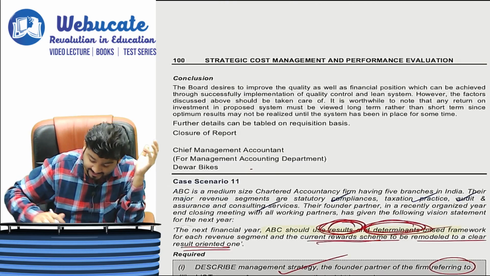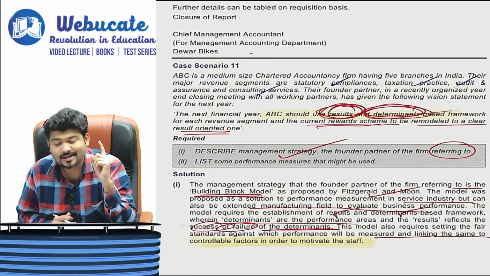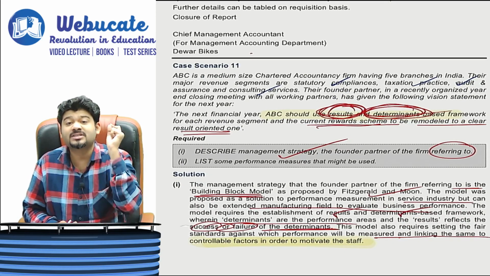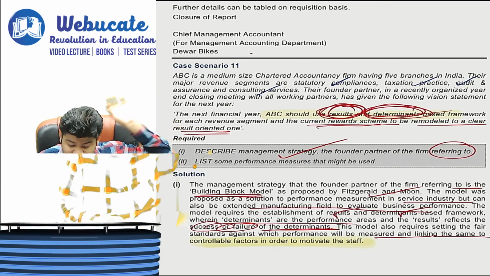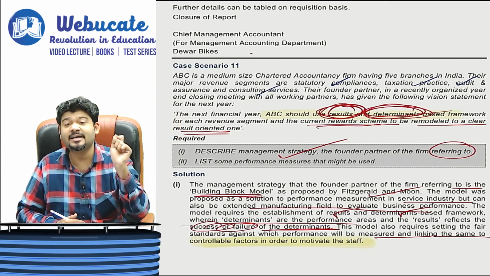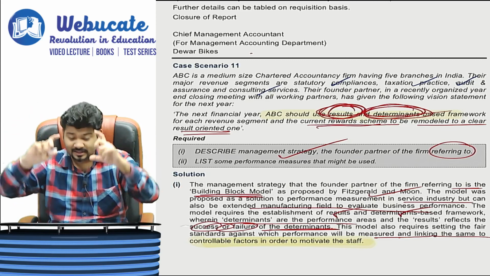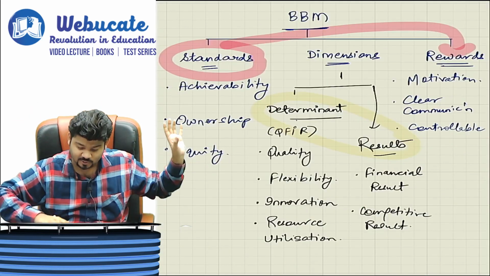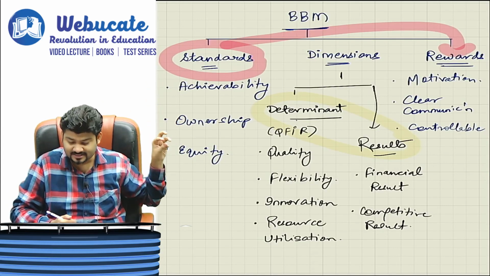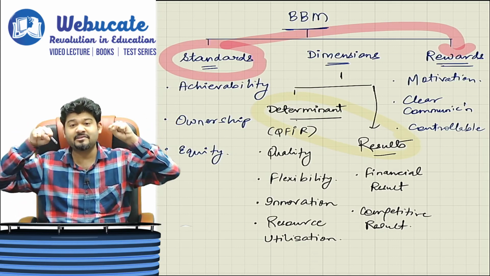Question is very specific in terms of its approach, and they have said that in the next financial year ABC should use results and determinants based framework. What did I say? Results and determinants based framework. So we have to focus only on the results and the determinants part. So which one is that? So can I say the dimensions wherein we can see determinant and result? That is what specifically we will choose.